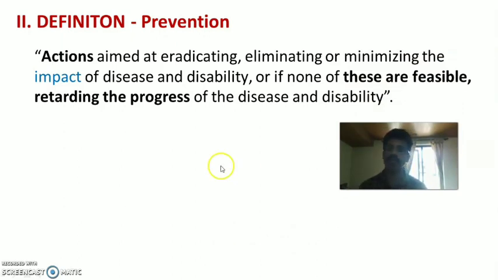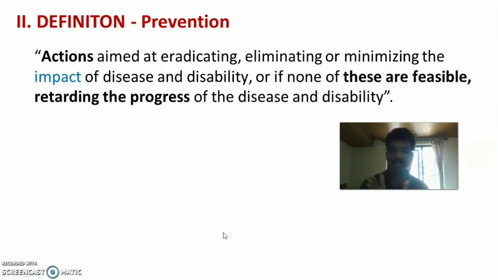The definition of prevention is actions aimed at eradicating, eliminating, or minimizing the impact of a disease and disability, or, if none of these are feasible or possible, retarding the progress, that is, reducing the progress of the disease and disability.